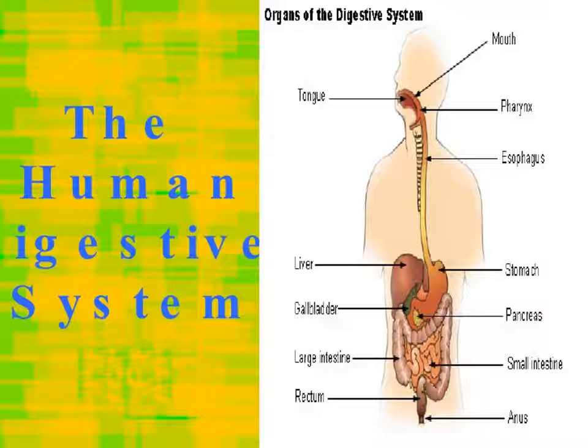See the diagram of human digestive system. You see the organs of digestive system. First is tongue, mouth, pharynx, esophagus, stomach, pancreas, small intestine, liver, gallbladder, large intestine and rectum. These are the particular parts of human digestive system.